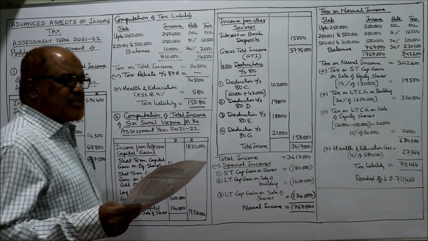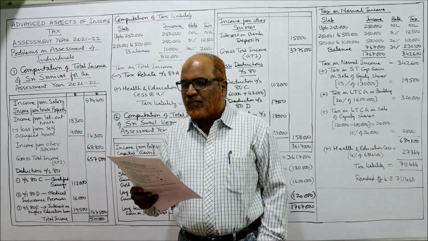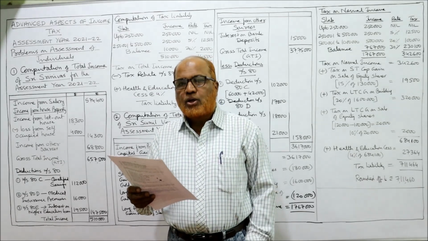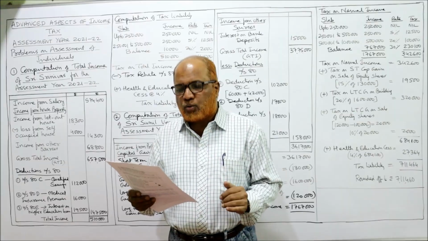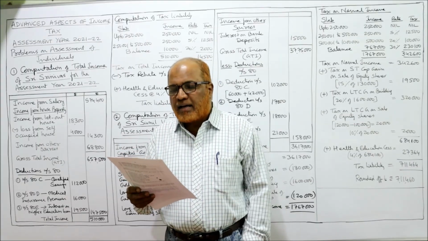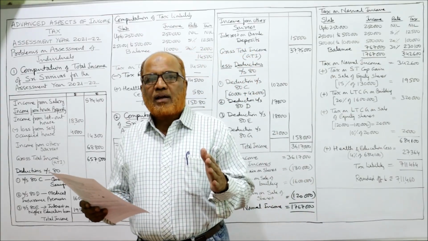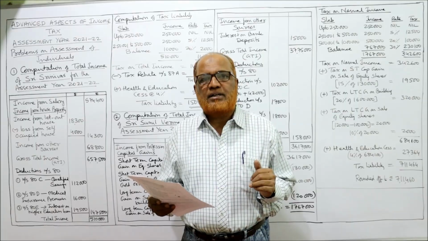Now I am starting the first problem. Mr. Srinivas submitted his particulars of income and payments for the previous year 2020-21. The previous year is 2020-21 and the assessment year is 21-22. Compute total income and tax liability for the assessment year 21-22. So we are required to compute the total income as well as tax liability.